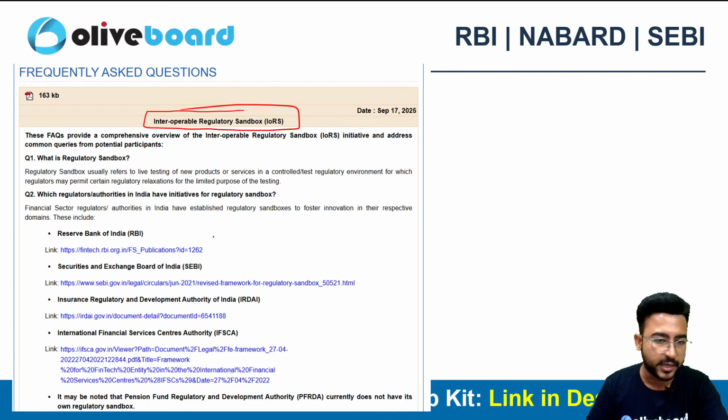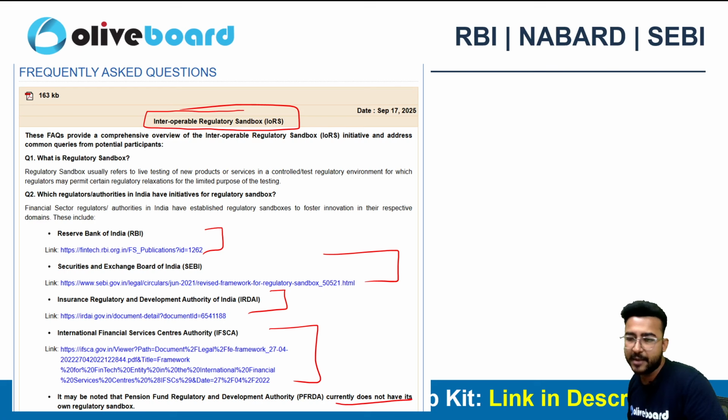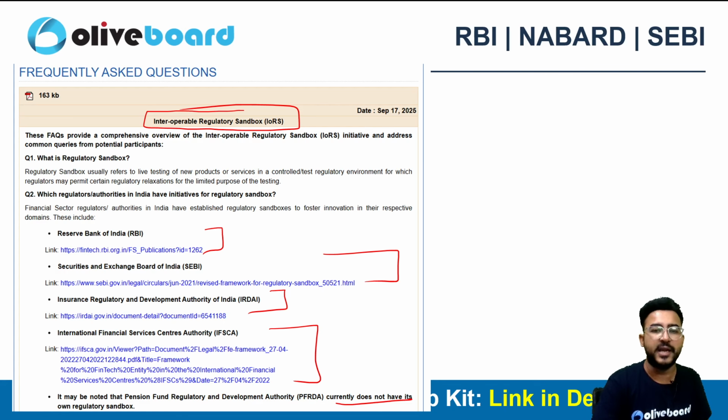RBI is also having a regulatory sandbox. SEBI, IRDAI, IFSCA, they are also having their own regulatory sandbox. As of now, PFRDA does not have its own regulatory sandbox. So PFRDA is not having its own regulatory sandbox, but rest of the entities are having the regulatory sandbox, right?